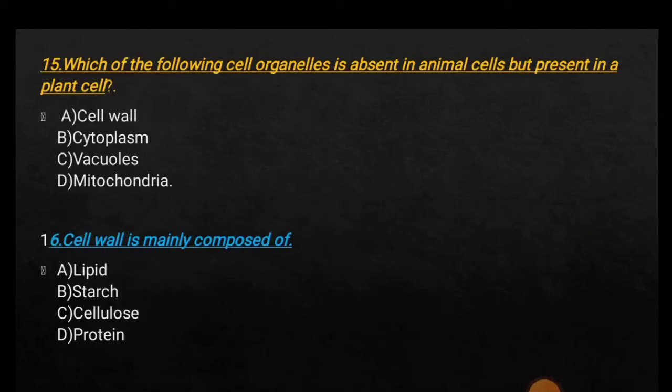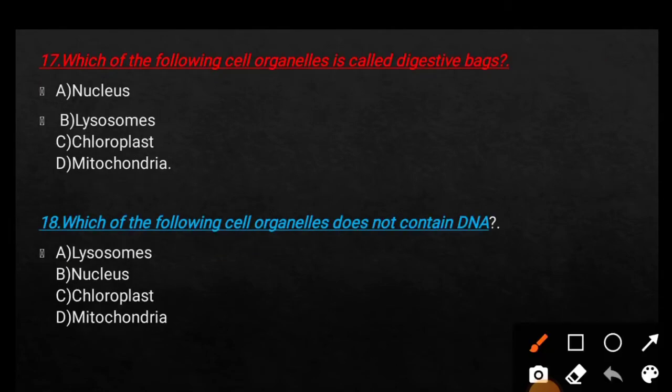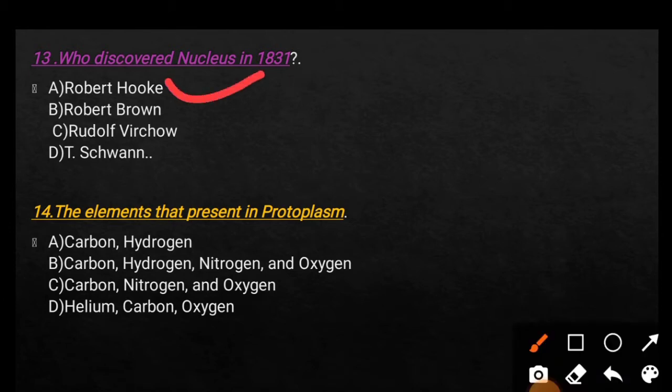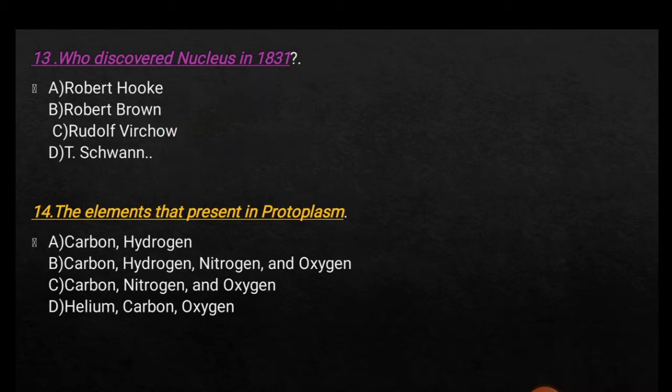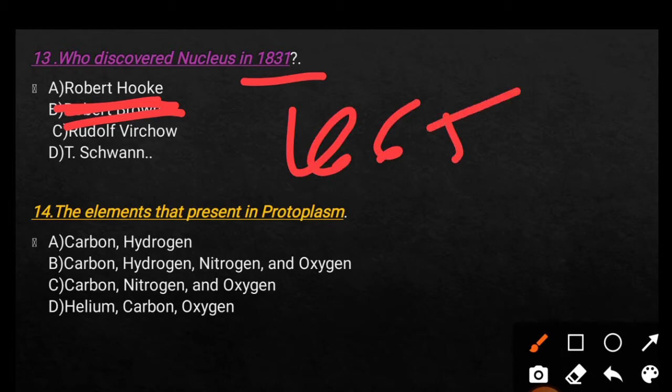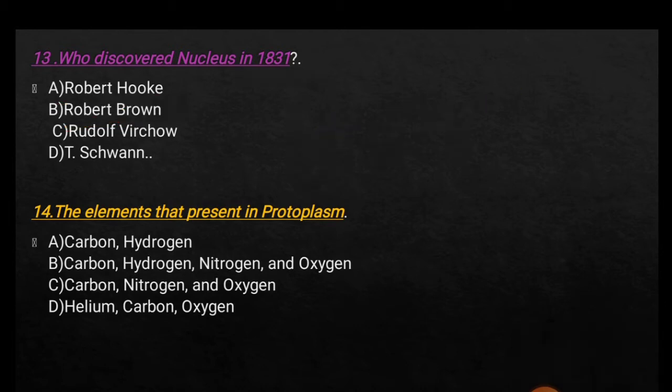Next question, who discovered the nucleus in 1831? Option A Robert Hooke, option B Robert Brown, option C Rudolf Virchow, and option D T. Schwann. So here the right answer is option B Robert Brown, who discovered the nucleus in 1831. And as you know, Robert Hooke is also considered the father of the cell, and Robert Hooke discovered the cell in the year 1665.